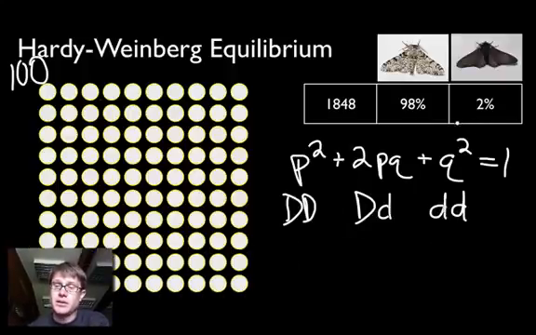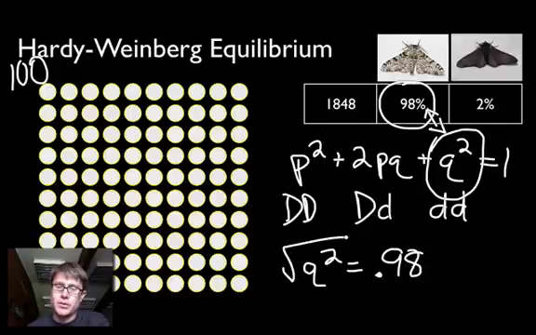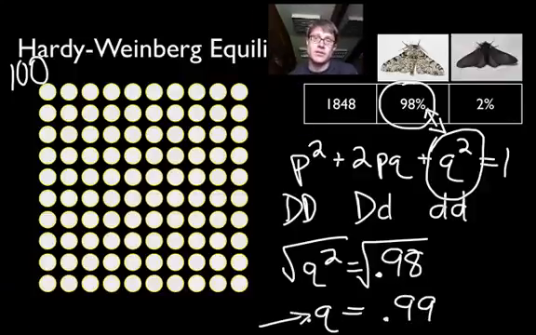We can actually use this whenever we're doing these problems. We usually start with the recessive, and we can figure out the allele frequency. 98% of the individuals, we know that they are little d, that they're light in appearance. So I can set q squared equal to 0.98. I could take the square root of both of those, and I've done this earlier, so I know that q is roughly 0.99. In other words, q tells us the allele frequency.